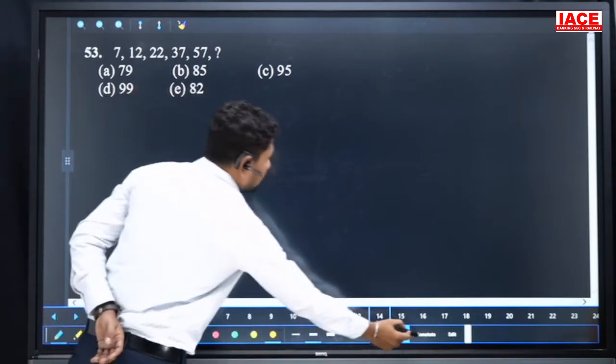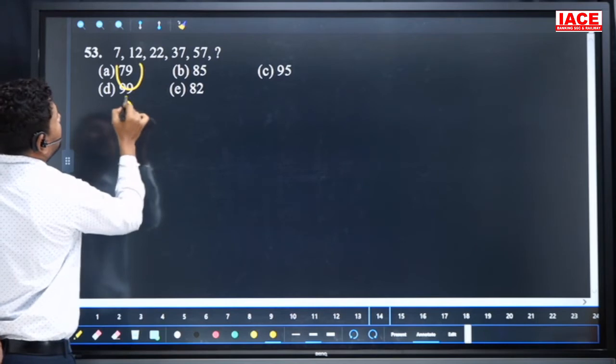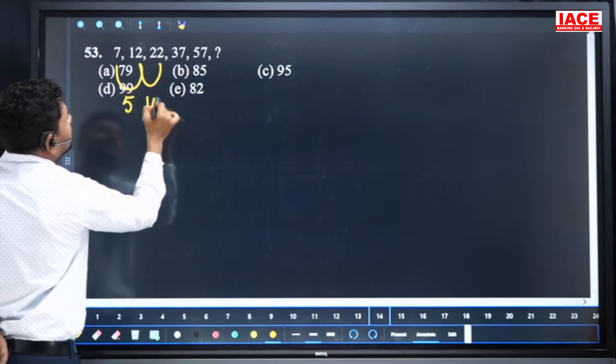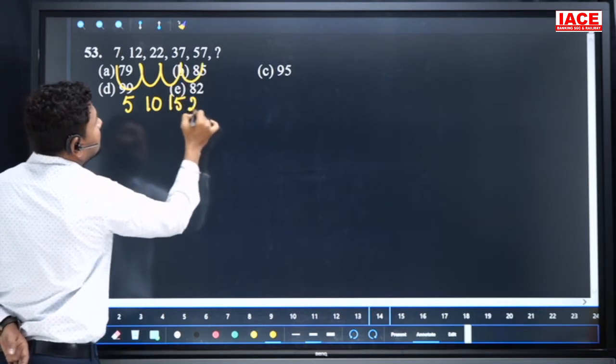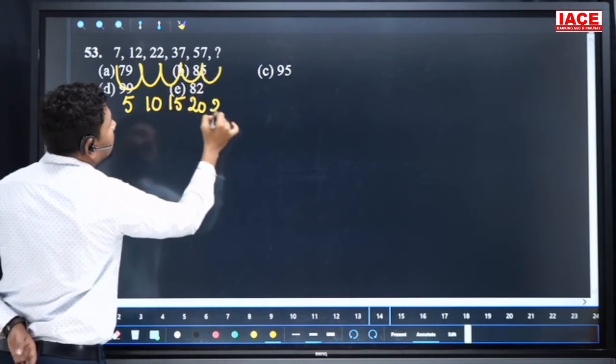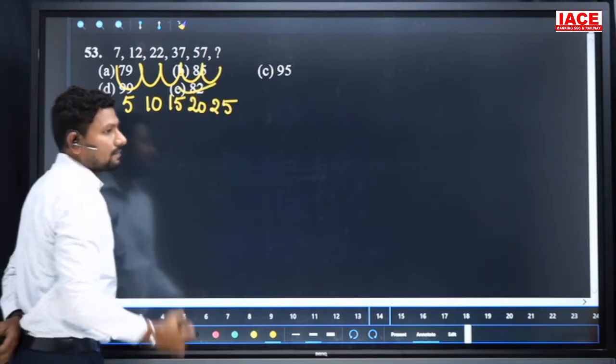Next, 7, 12. Here also we'll go for the common differences. 7 to 12 difference is 5. 12 to 22 difference is 10. And 22 to 37 difference is 15. And 37 to 57 difference is 20. Next difference should be 25. So 57 plus 25, our option is what? 82.